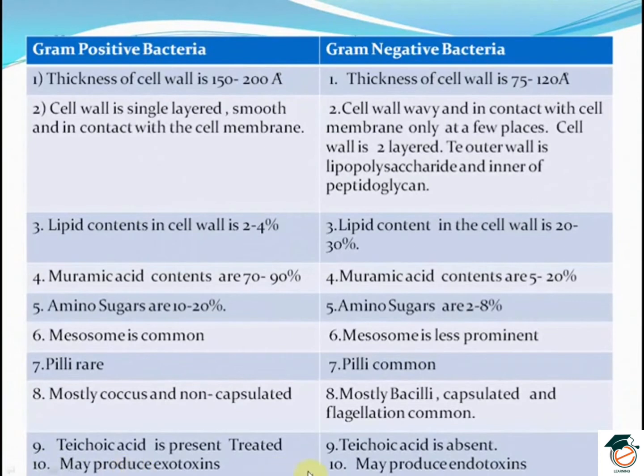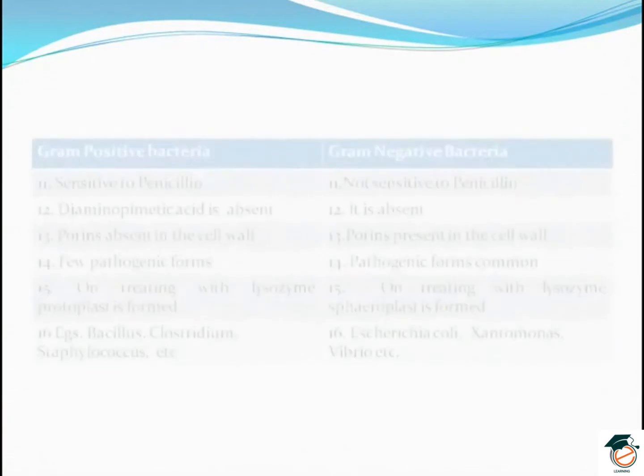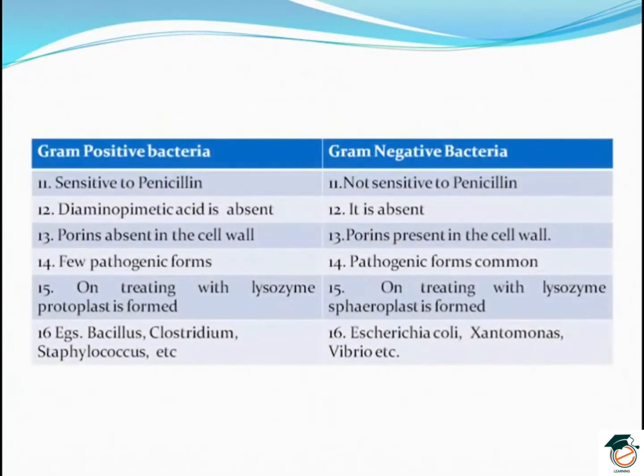Gram-positive bacteria produce toxins in the form of exotoxins, and the gram-negative bacteria produce endotoxins. The gram-positive bacteria is sensitive to penicillin, while the gram-negative bacteria is non-sensitive to penicillin, that is, it does not respond to the group of penicillin drugs.